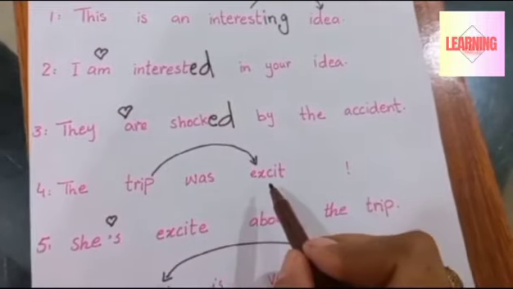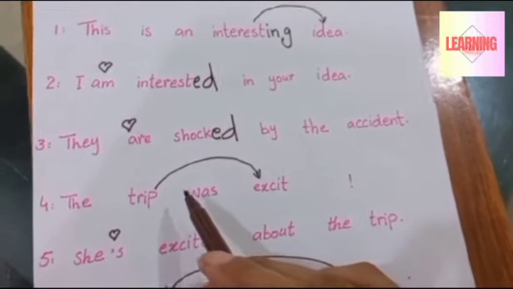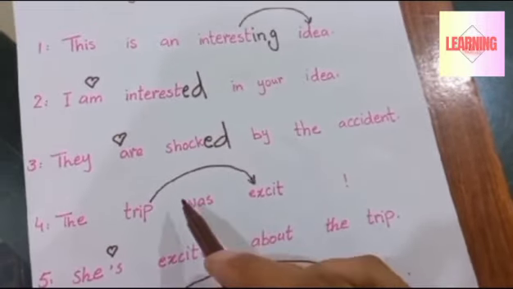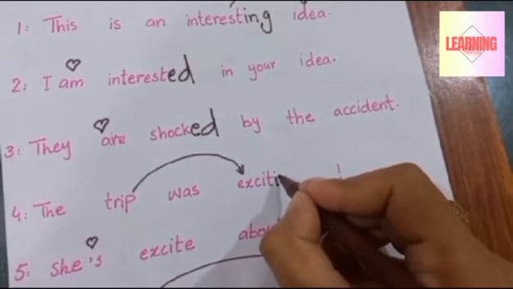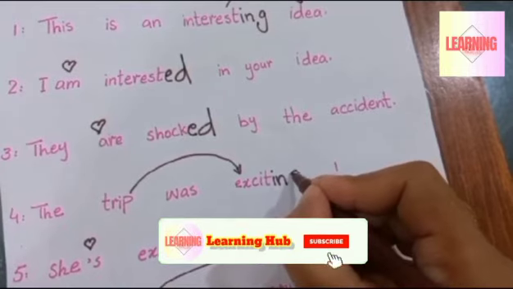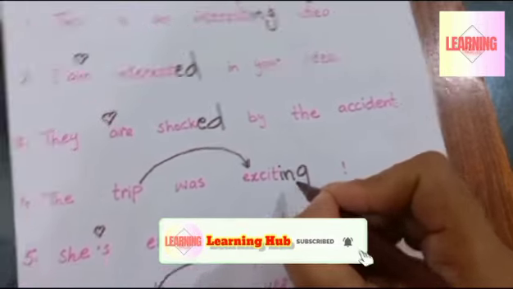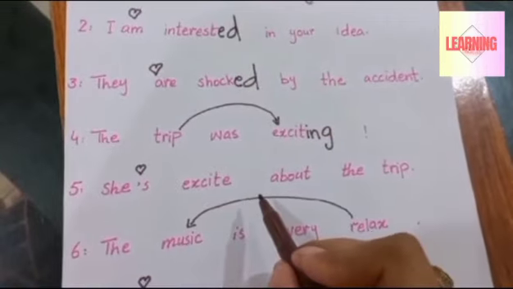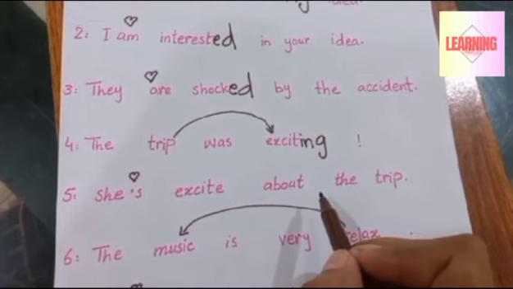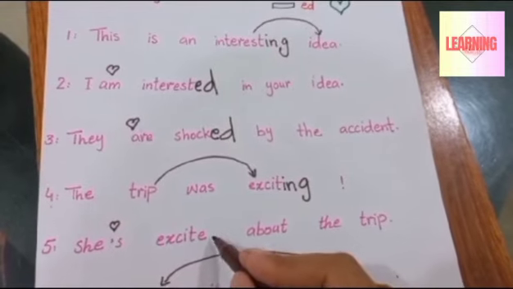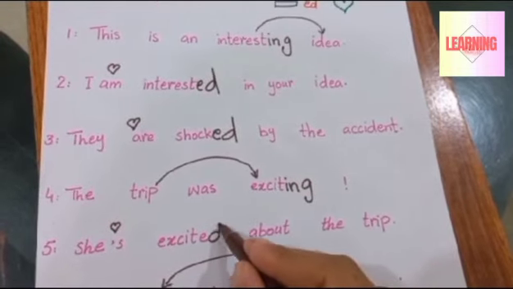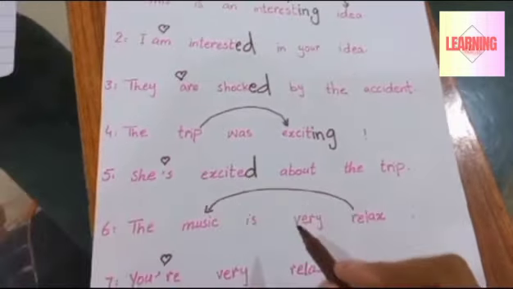The trip was exciting. Here we are going to describe the trip, so we use -ing here. The trip was exciting. She is excited about the trip. Here, how she feels, so here we use -ed. She is excited about the trip.